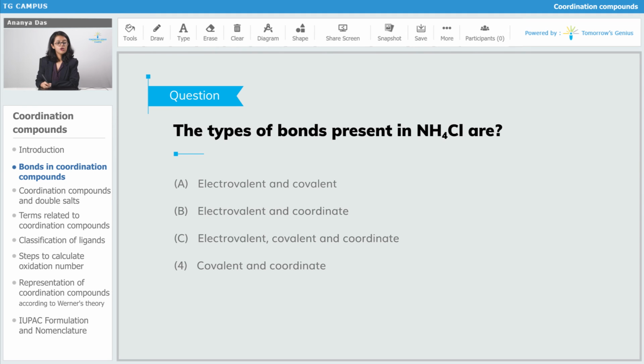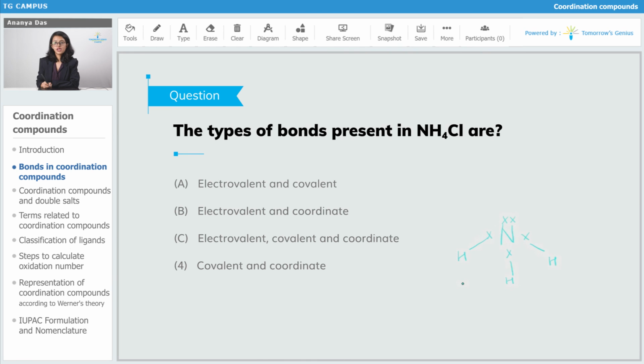So let's see what the bonds present in NH4Cl are. The nitrogen atom has 5 valence electrons. Out of these 5 valence electrons, 3 can be used to bond with hydrogen. All of these 3 are normal covalent bonds.